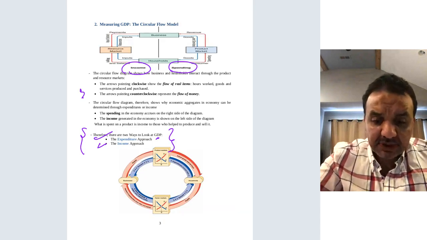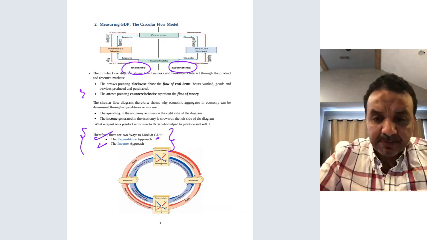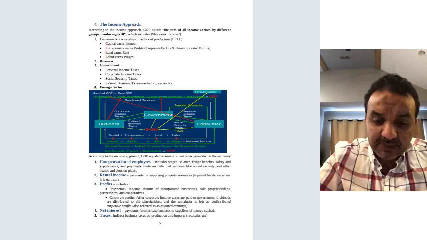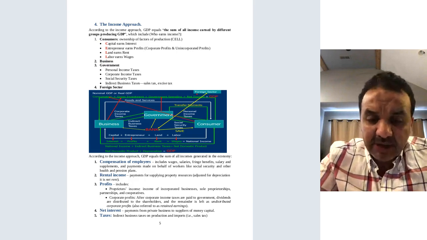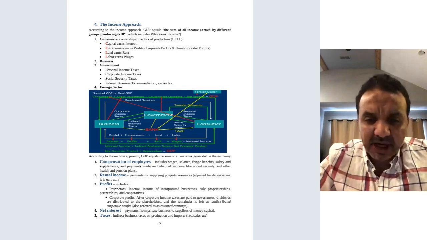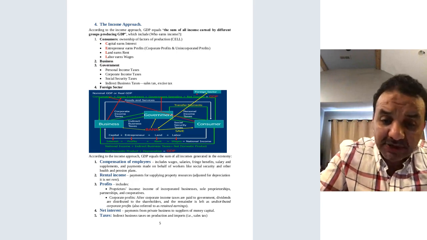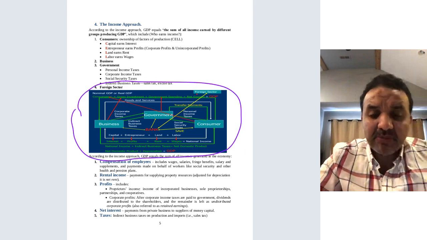Okay, so let me go back here to explain this more. Any economy includes what? Let me go to this page. Maybe in this graph it looks complicated, but I'll do my best to simplify it. This graph summarizes what we mean by economy.